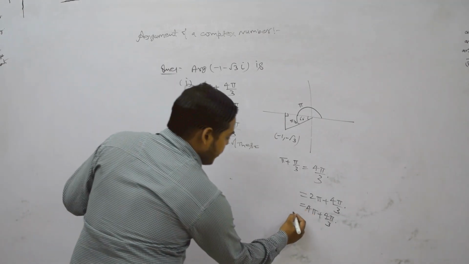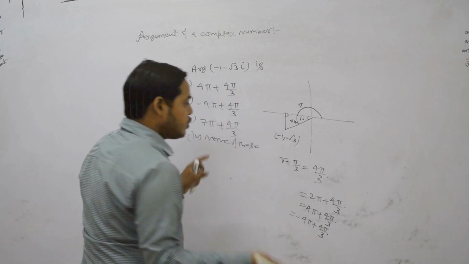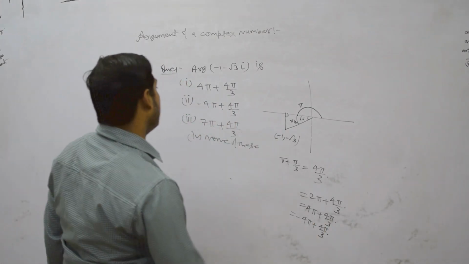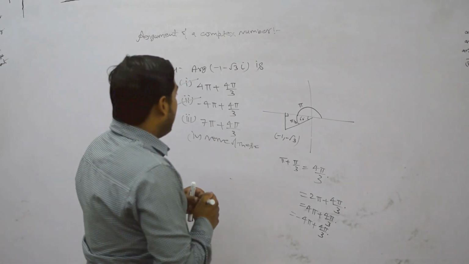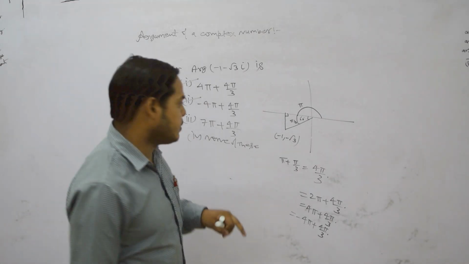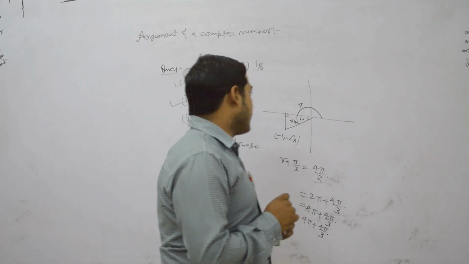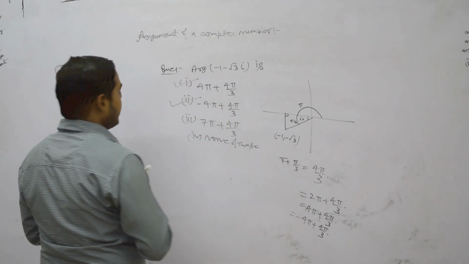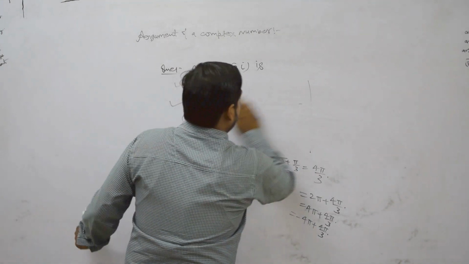Here we can write minus 4 pi plus 4 pi by 3. This is also an argument of that complex number. So 4 pi plus 4 pi by 3 and minus 4 pi plus 4 pi by 3 are both arguments of this complex number. 7 pi is not possible because 7 is an odd number. After each rotation we revolve 2 pi distance. So option first and second are correct.